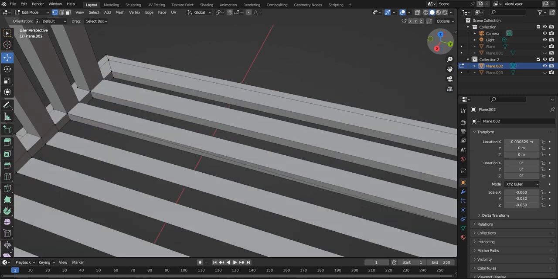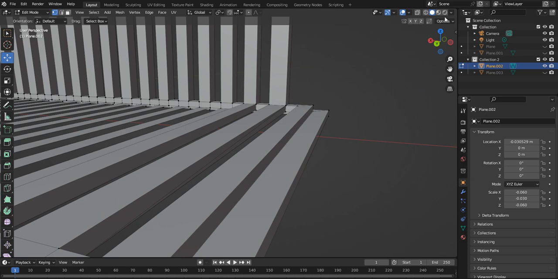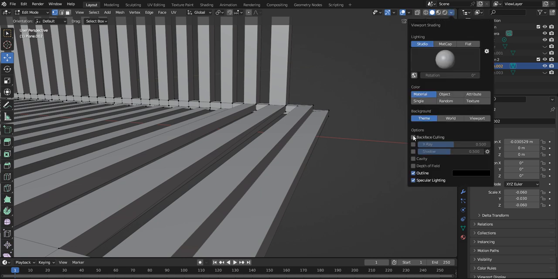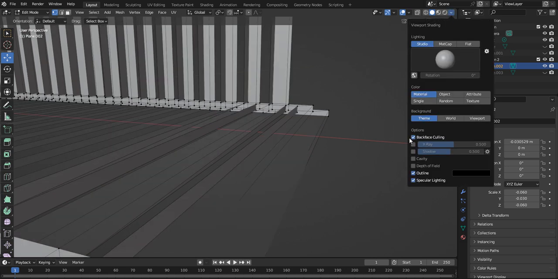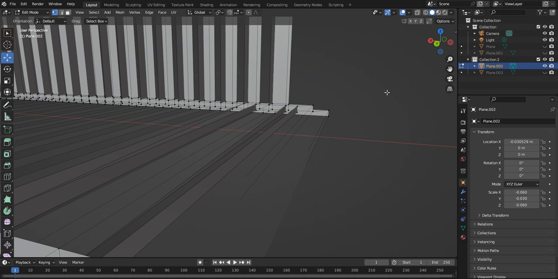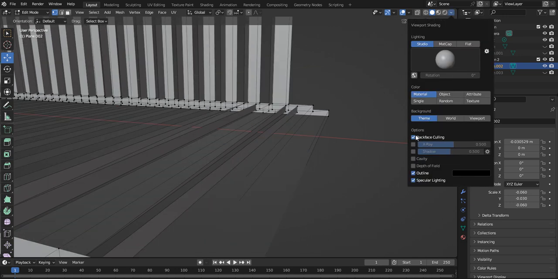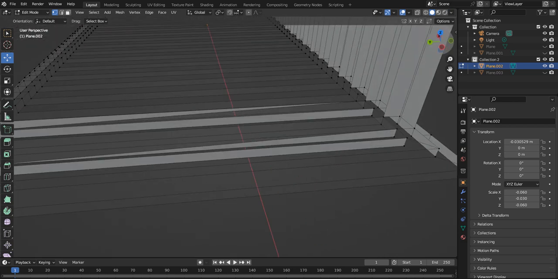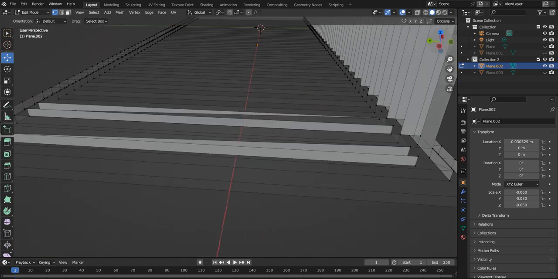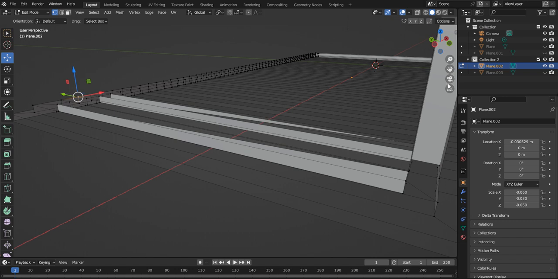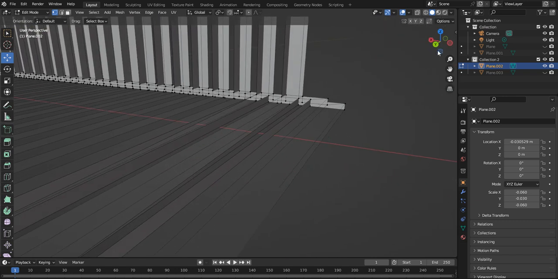Now, to make sure that that's perfect, go here, and go back faces. Now, when you turn back faces on, if you watch the actual geometry, it looks perfect. When you turn back faces on, it tells you that the actual thing is back to front. You see, like here, look, they're all perfect, but they're back to front.